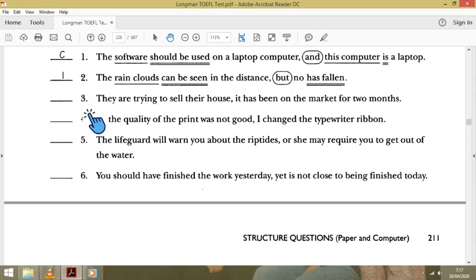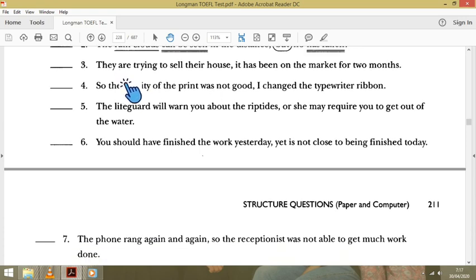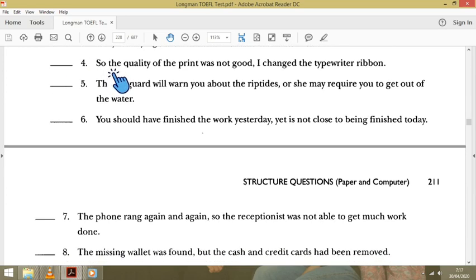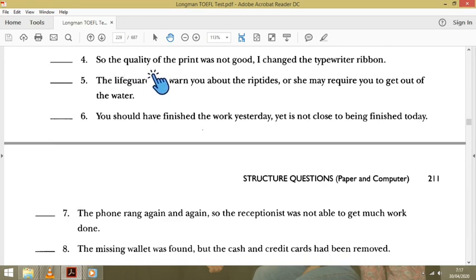Continue. Number 3. They, subject, are trying is the verb, subject, verb, comma, but there is no coordinate connector. It means that number 3 is incorrect. Number 4 is totally wrong because they put so here.